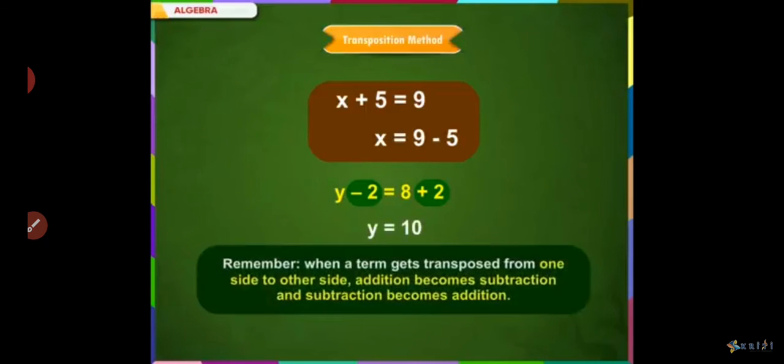The next important point of this method is, whenever a term is subtracted on one side, we can transpose it to the other by adding it. For example, if y minus 2 is equal to 8, then this minus 2, which is present on the left hand side, when transposed, gets added to the right hand side, and thus y is equal to 10. Remember, when a term gets transposed from one side to the other side, addition becomes subtraction and subtraction becomes addition.